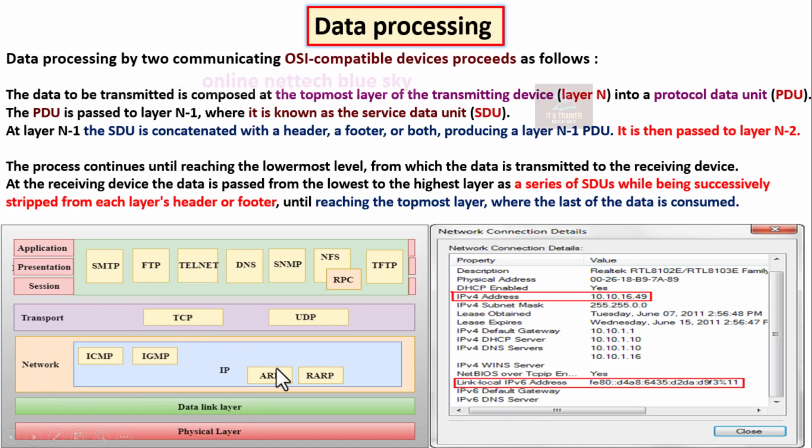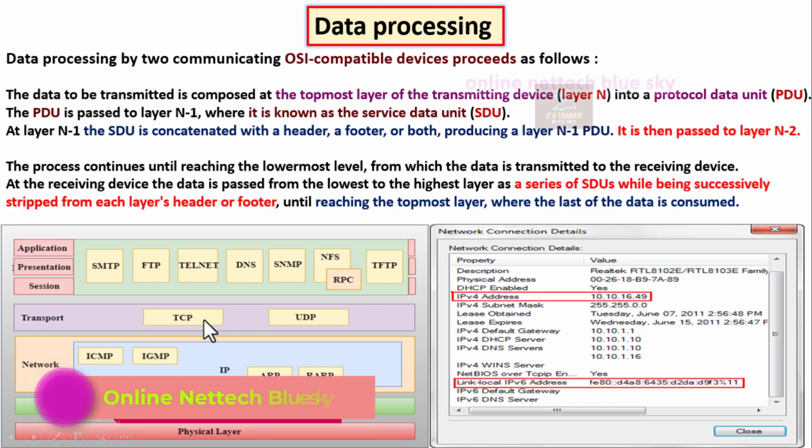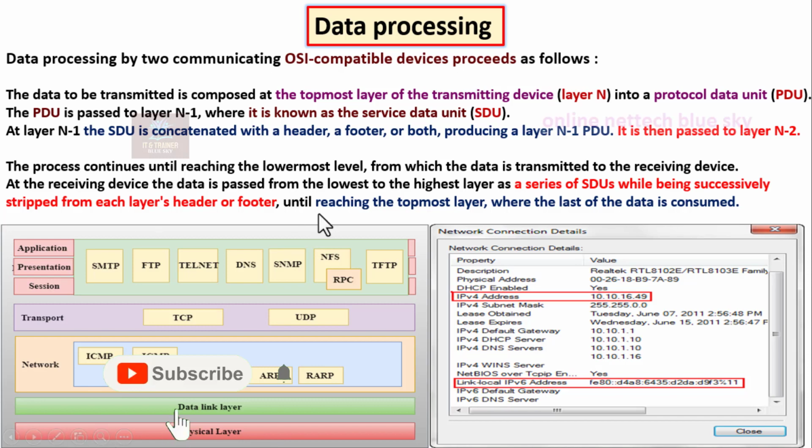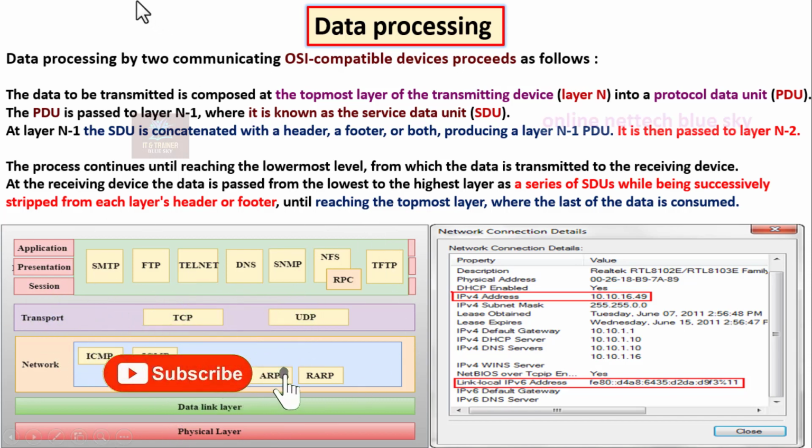You can see the network layer is very important, because the IP address is at the network layer. This is the setup here in my system. You can see the IP address and ARP, and different types of systems. The main thing to understand is that the data reaches the topmost layer and is finally consumed. That is very important for understanding your data process setup, and without the data process you cannot start up.